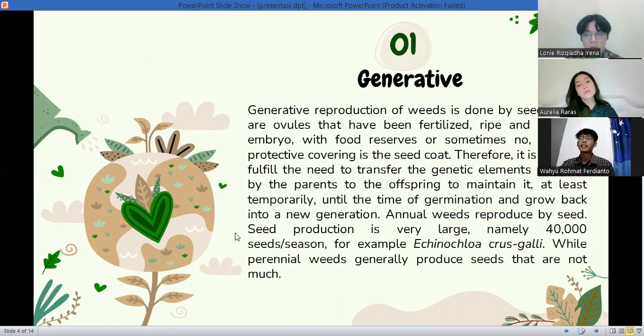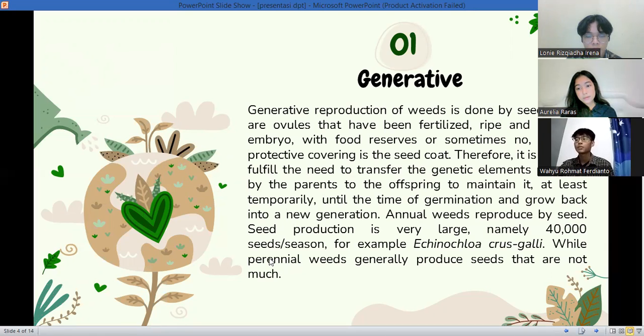Generative reproduction of weeds is done by seed. Seeds are ovules that have been fertilized and ripened, and have an embryo with food reserves in a protective covering, the seed coat. Therefore, it is made to fulfill the need to transfer the genetic element provided by the parent to the offspring, to maintain it, at least temporarily, until the time of germination and growth into a new generation.